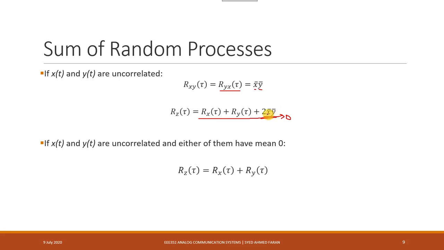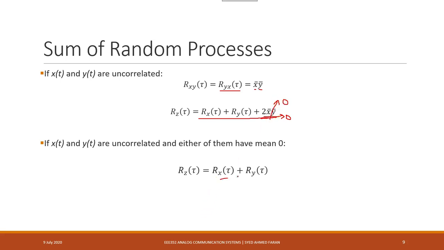So for both of these values, the mean of x and the mean of y, it is highly likely that at least one of them would be equal to 0, again for our purpose of communication. In our applications, one of these signals is usually 0, and when even one of these is equal to 0, even though both of them can be equal to 0, this value goes to 0.